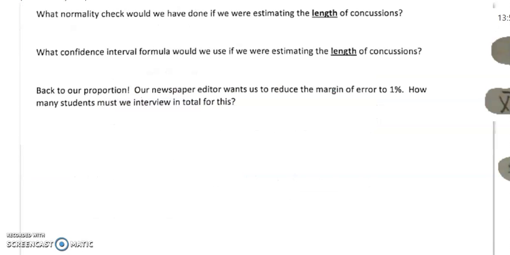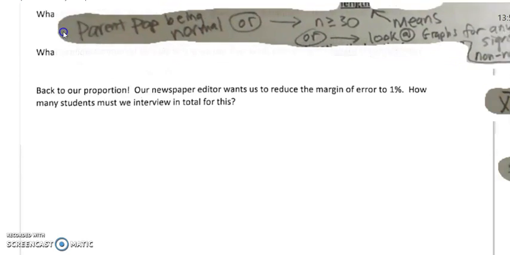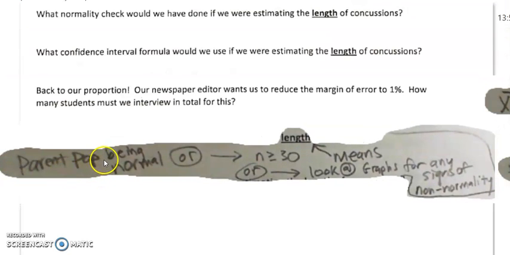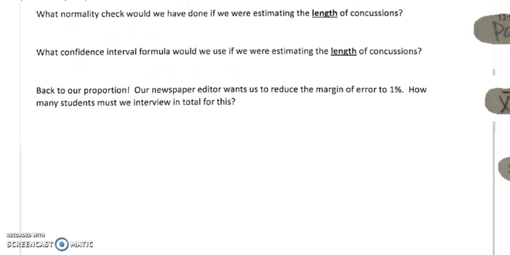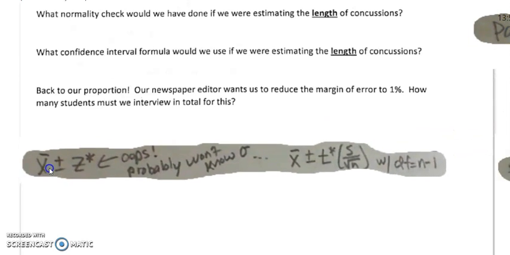Let's take a quick look at what if we were estimating the length of the concussion? Now all of a sudden, this is under a mean and not a proportion. We're looking at n greater than or equal to 30 if the parent population isn't specified to be normal. If it is less than 30, then we need to look at some graphs and try to find out if there are any obvious signs of non-normality that would make us want to proceed with caution, or if everything looks okay. And here's the formula.